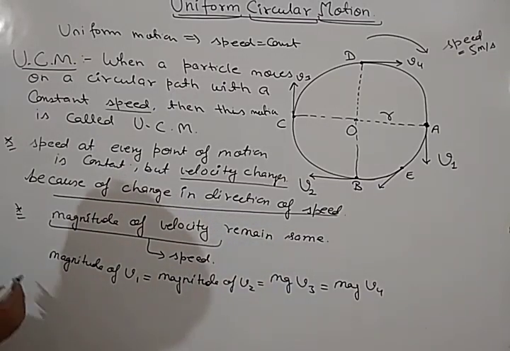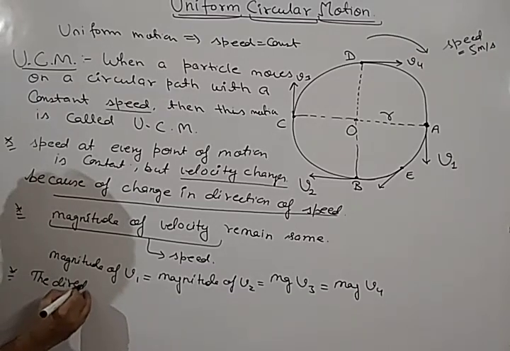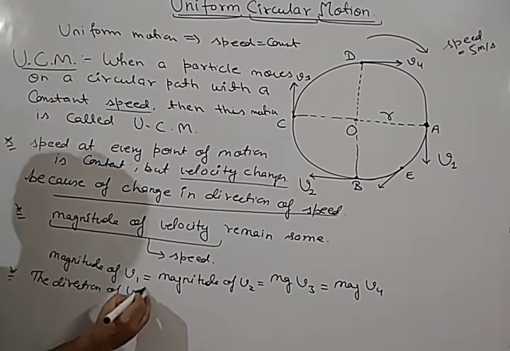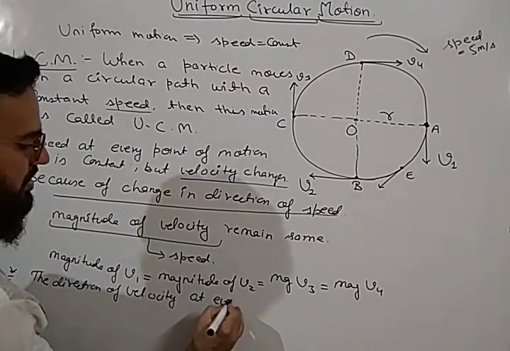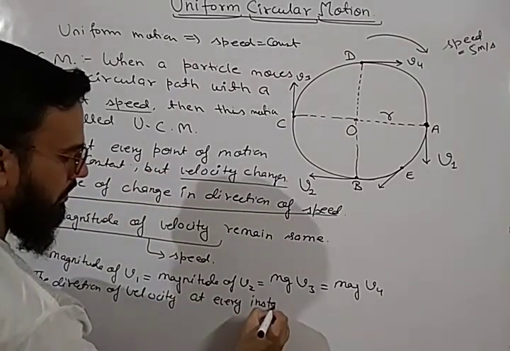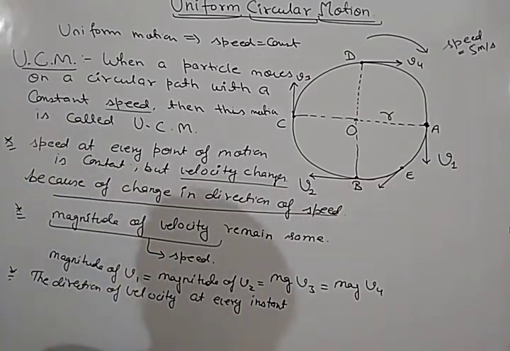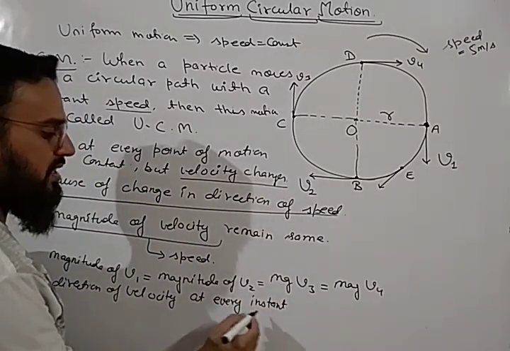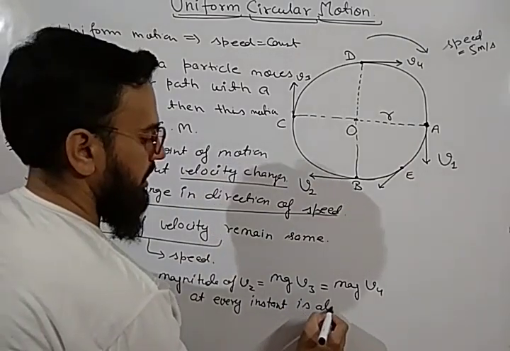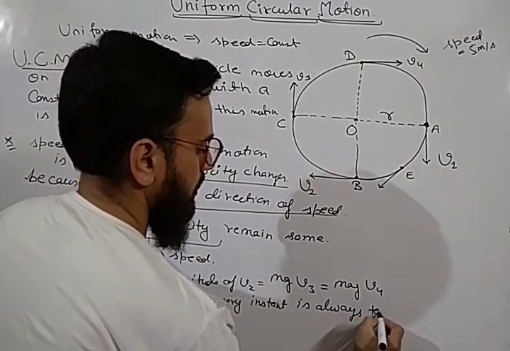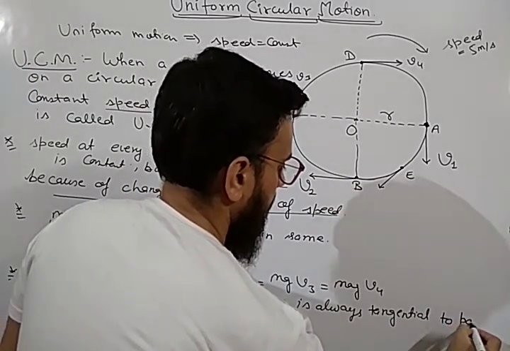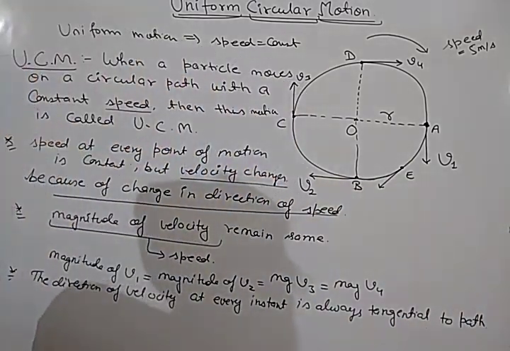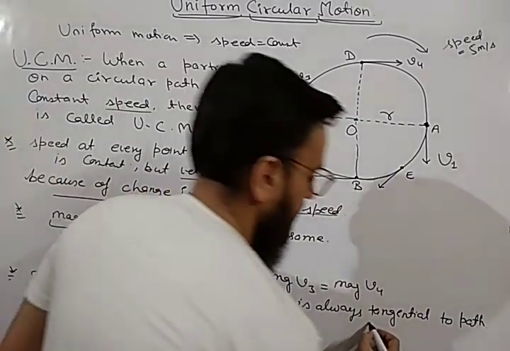One more point, note it down also. The direction of velocity at every instant, means at a particular time, the direction of velocity at every instant is always tangential to the path. Is always tangential to the path. This is a term, tangential.